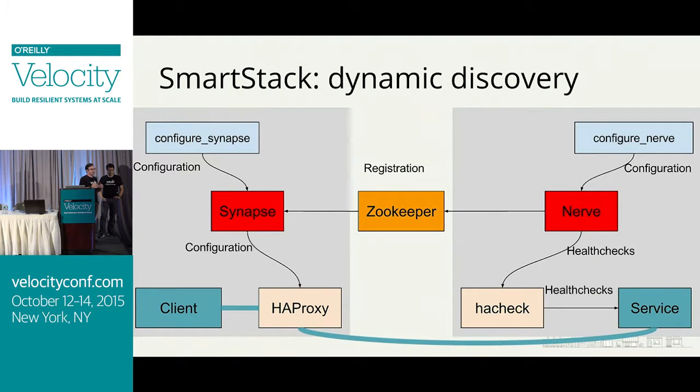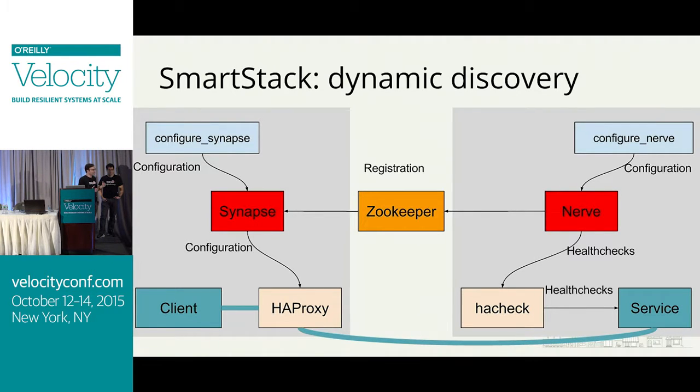So to give you a little bit of idea about the SmartStack tool that I mentioned a moment ago, it's a load balancing system. And the way it works is that on each backend service, there is this nerve process that does health checking. And the nerve process health checks, in this case, say a Cassandra node, and upon seeing that it's passing health checks, writes an ephemeral node into Zookeeper saying, this backend is available at this host and port. And that's great. Synapse watches Zookeeper and sees a new entry, and then reconfigures an HA proxy on each box that is going to be a client to that backend.